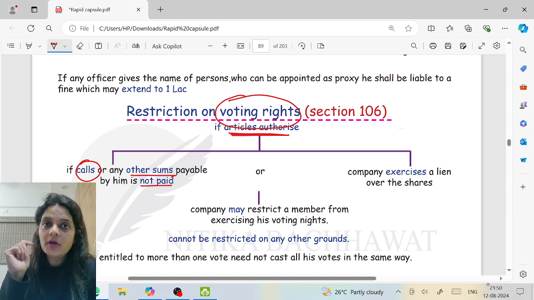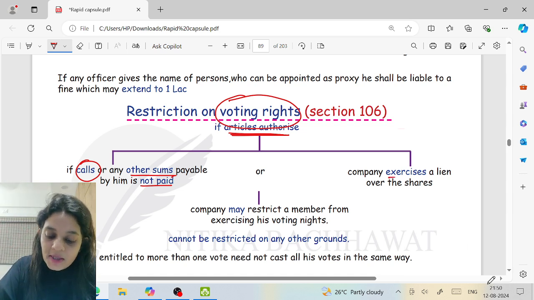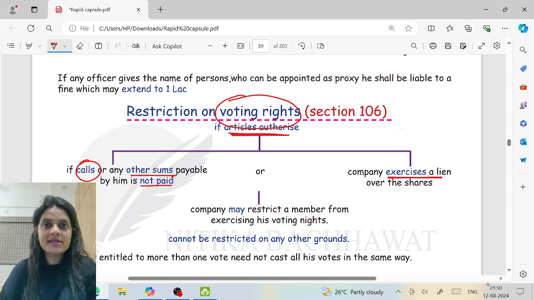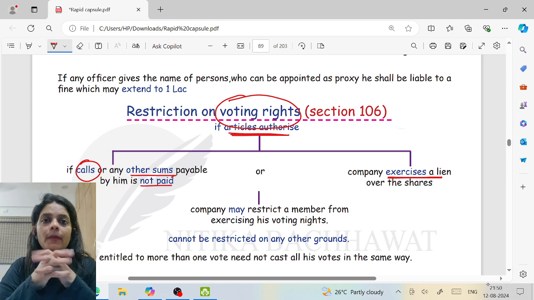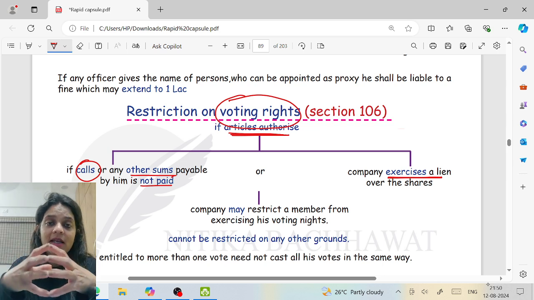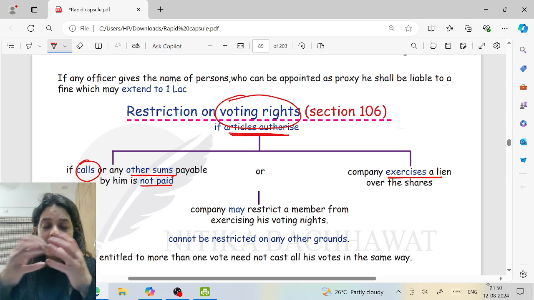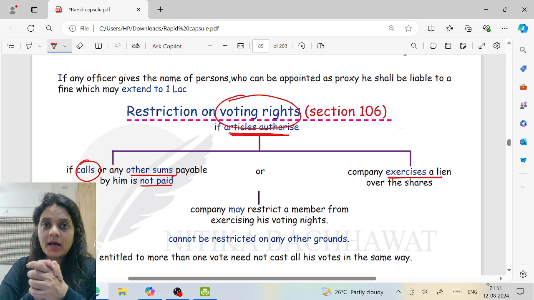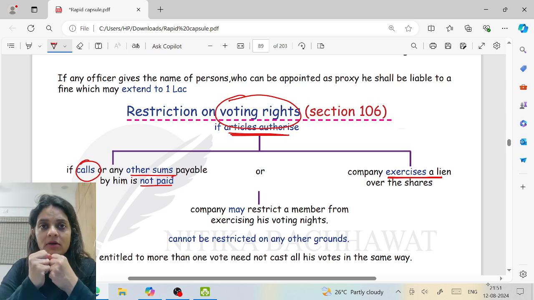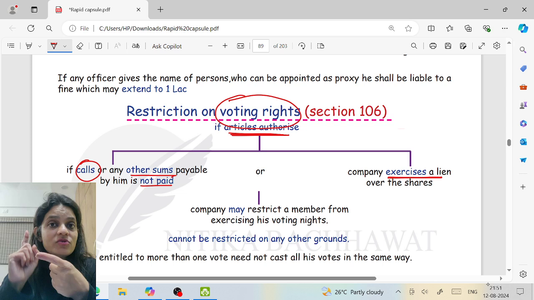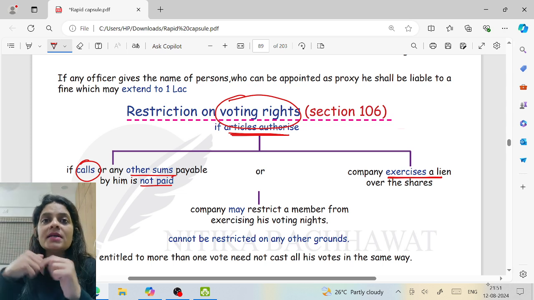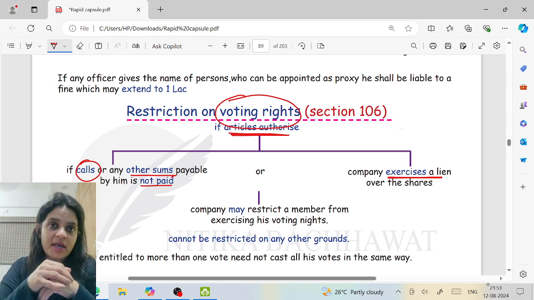Can we stop him from voting? Yes. Or the company exercises a lien over his shares. Let's say he took a loan from the company against his shares. Now, he did not repay the loan. Whenever a lender does not get his money and goods are pledged to him, can he hold back the goods? Yes. Here, shares are pledged to the company. Can the company hold back the shares? Yes. This is known as lien. Company exercises a lien over his shares.